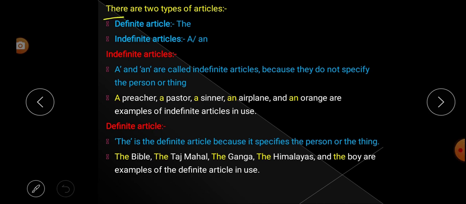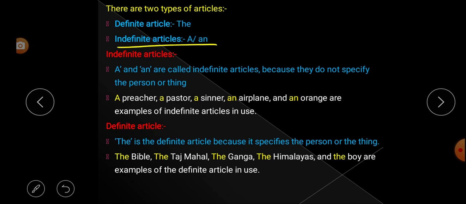Listen carefully. There are two types of articles. What is the first one? The first one is the definite article, that is, the article the. And the second one is the indefinite article.